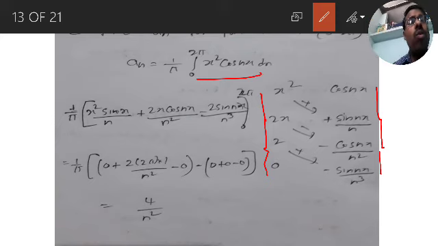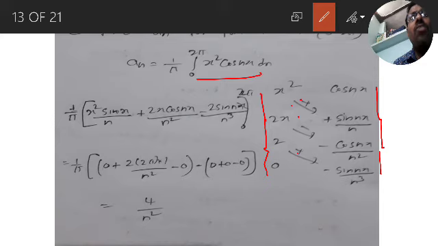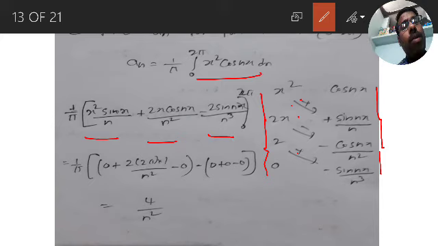Apply Bernoulli's rule with signs plus, minus, plus: x square sin nx by n, plus 2x cos nx by n square, minus 2 sin nx by n cube. Upper limit minus lower limit.